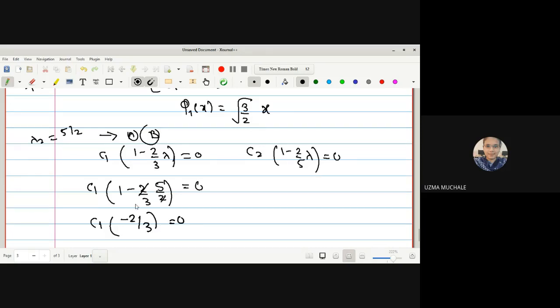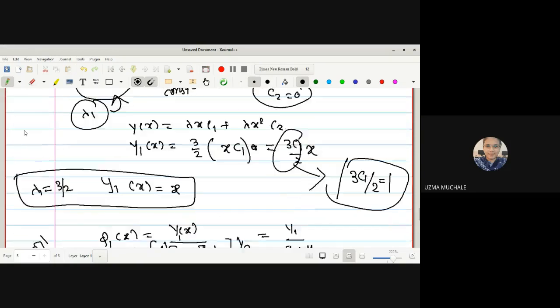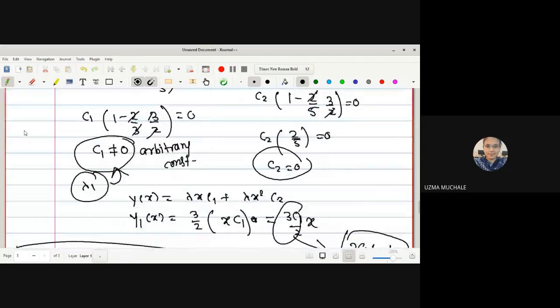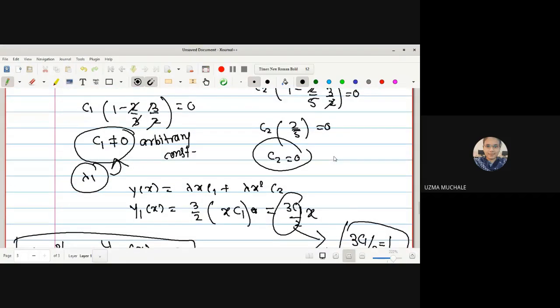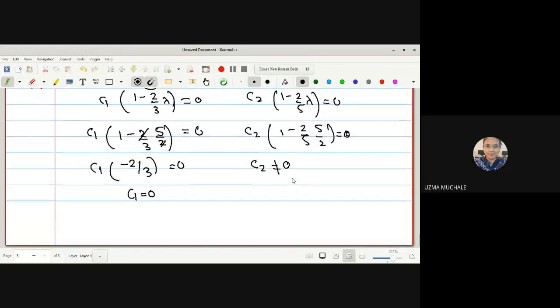So the product of these two is equal to 0. This minus 2 by 3 is a non-zero term, so we can have C1 as 0. If you remember, in the first case we had the value of C2 as 0. Here we get C2 as 0 in case of lambda 1, and in case of lambda 2 we get C1 as 0. So 1 minus 2 by 5, the value of lambda being 5 by 2. So here in the case of lambda 2, C2 is some arbitrary constant. Okay. Now let us put all those values in our equation 2.